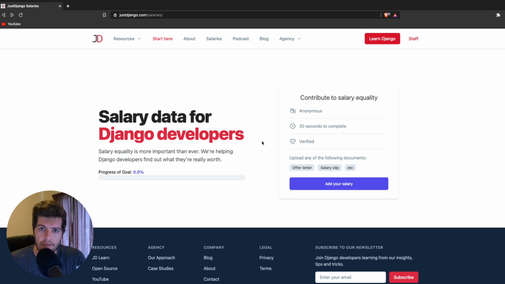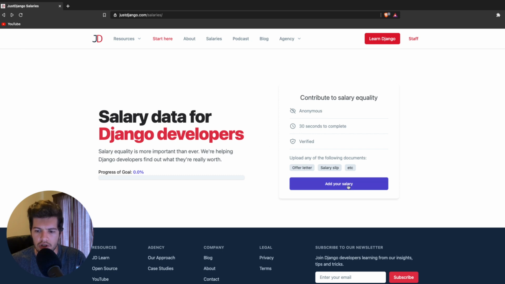So how does it work? Well, if you are working currently as a Django developer, then you can come here to justdjango.com/salaries and you can contribute your salary towards this project. So your submission is entirely anonymous. The data is securely stored and it takes really 30 seconds to fill in the form.